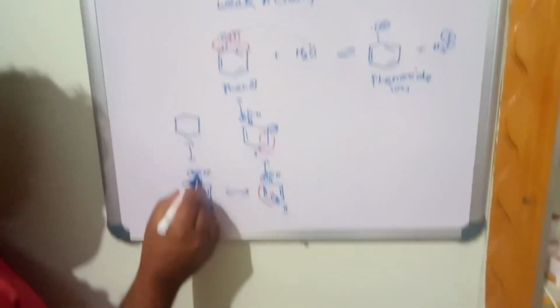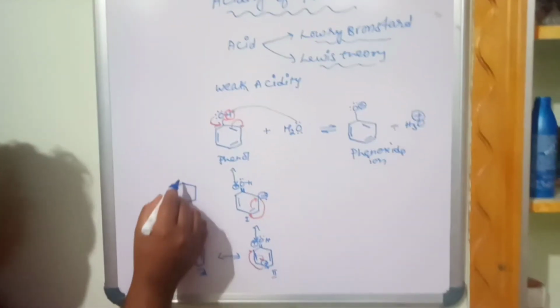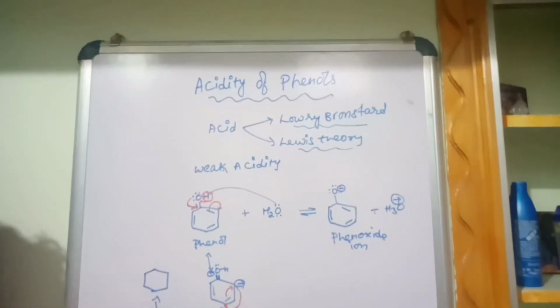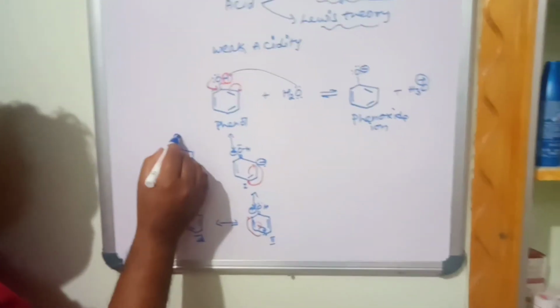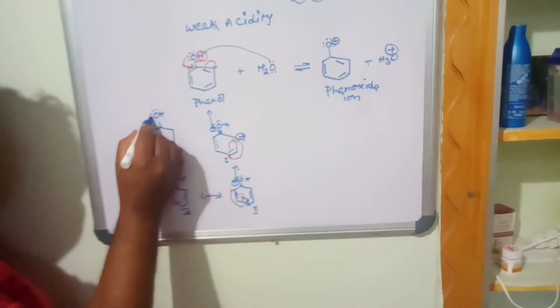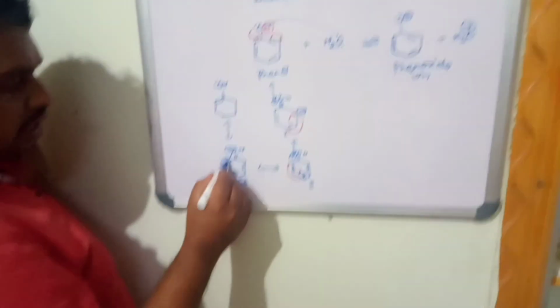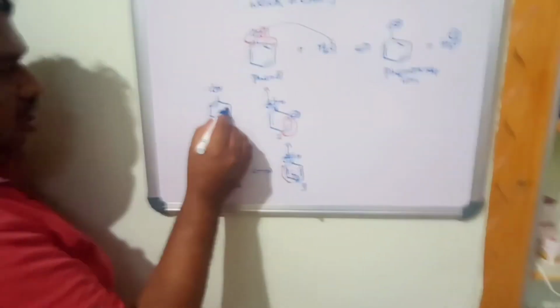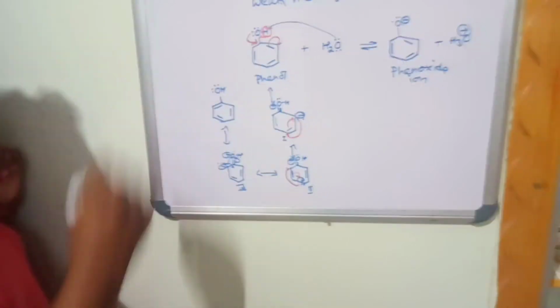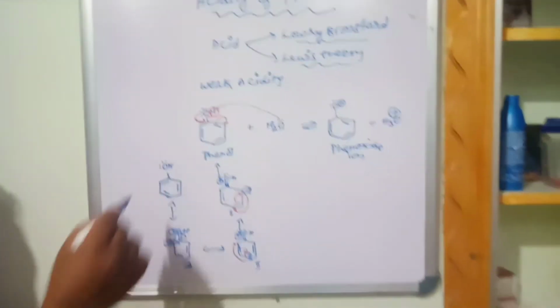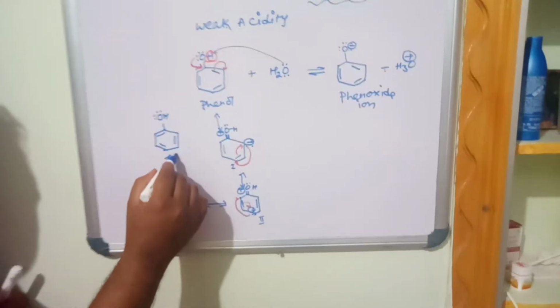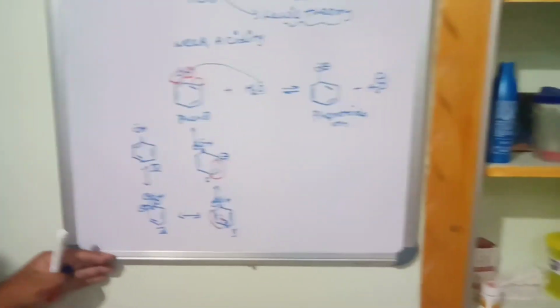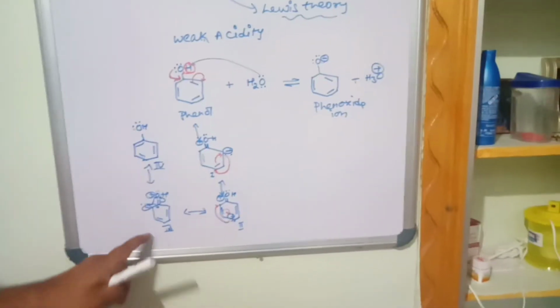The electrons are given towards the oxygen, means the pi bond will go and give the electrons. It becomes OH with two lone pairs of electrons. It gives the electron here, and this will take the electrons from there. As a result, once again the phenol structure will be formed. This is the fourth structure. So phenol has resonance structures 1, 2, 3, 4.